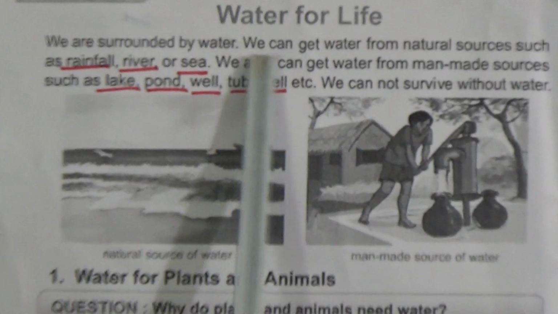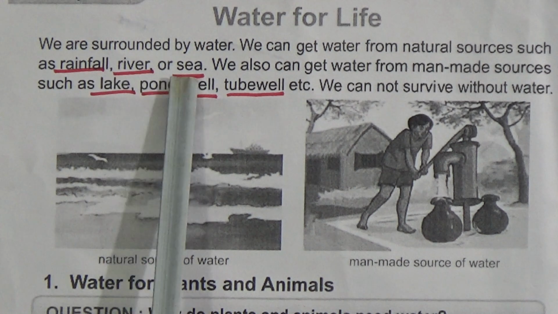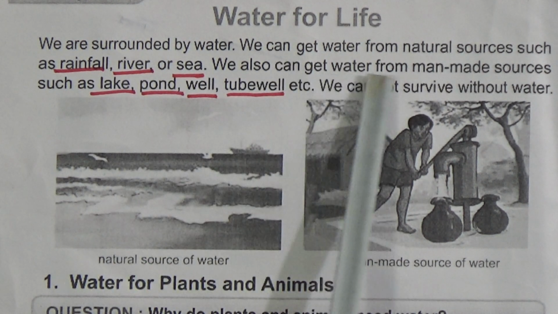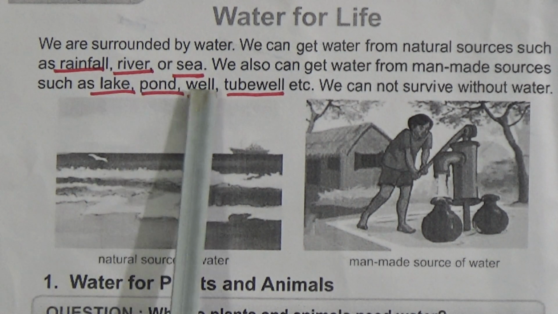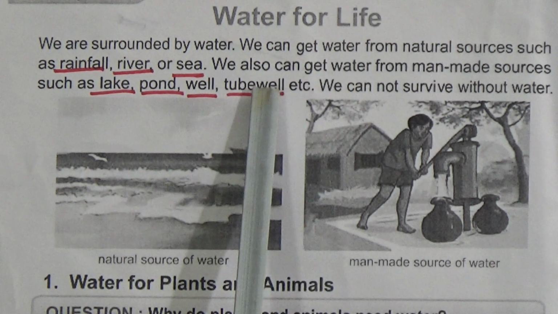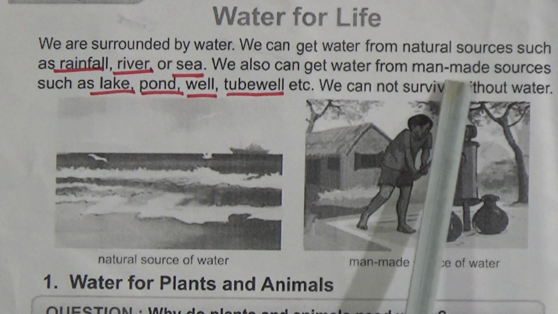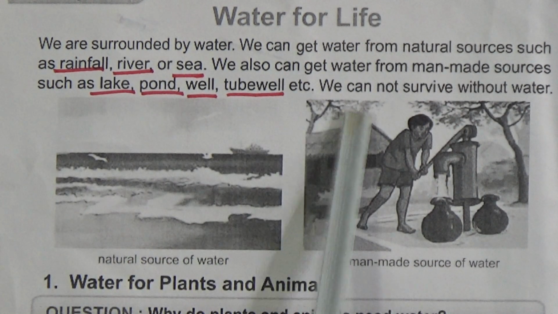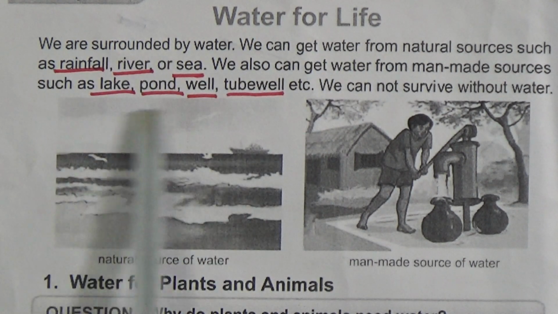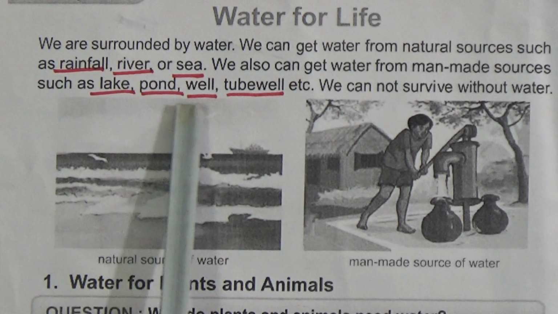This is chapter 3, water for life. We are surrounded by water. We can get water from natural sources such as rainfall, river or sea. We also can get water from man-made sources such as lake, pond, well, tube well, etc. So, my dear students, these lines are important for fill in the blanks.